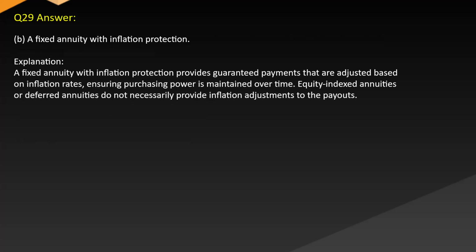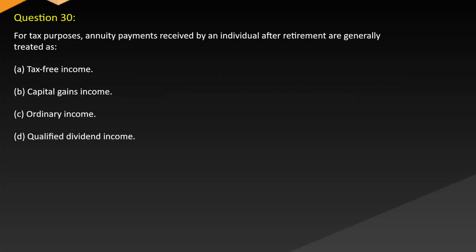Answer: B. A fixed annuity with inflation protection. Explanation: A fixed annuity with inflation protection provides guaranteed payments that are adjusted based on inflation rates, ensuring purchasing power is maintained over time. Equity-indexed annuities or deferred annuities do not necessarily provide inflation adjustments to the payouts. Question 30. For tax purposes, annuity payments received by an individual after retirement are generally treated as: A.